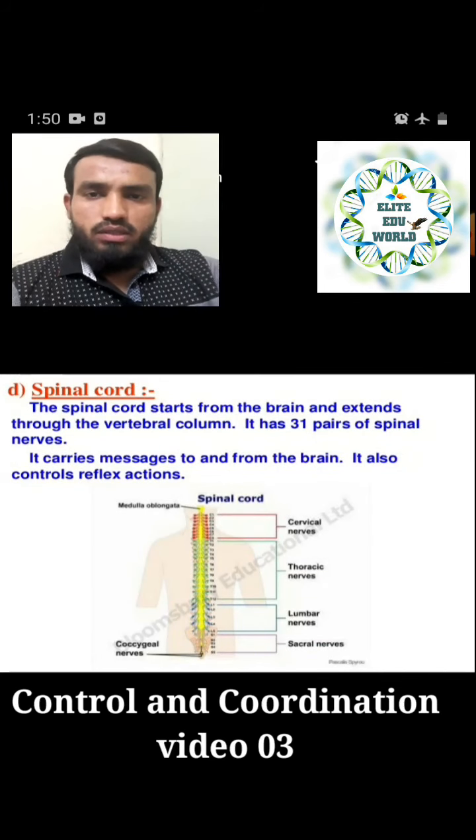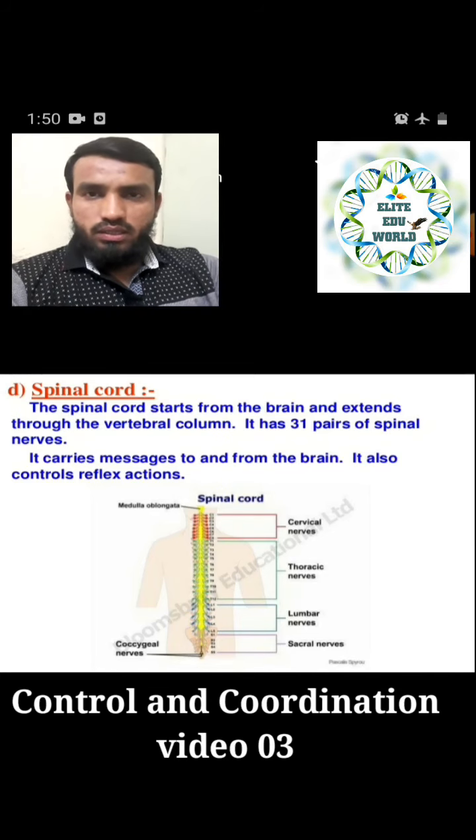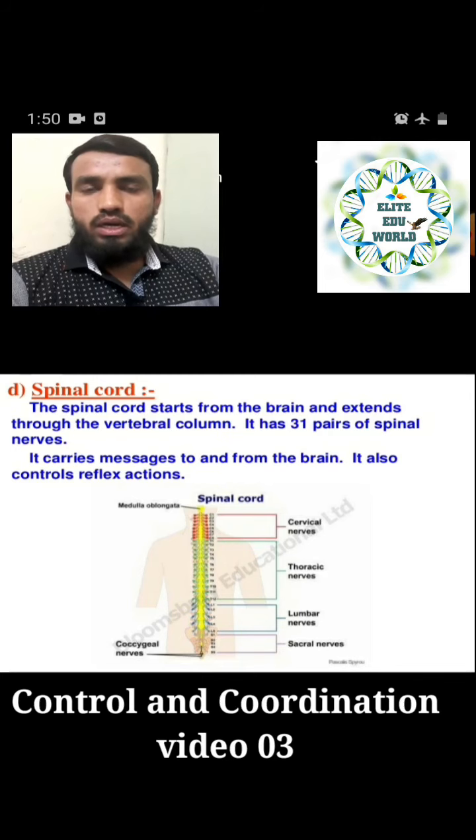Now we will start with the spinal cord, right? The spinal cord and brain we have already seen come under the central nervous system, that is called CNS. The brain we have already seen, what it is, how it is made up, what the parts of the brain are and which part does which kind of function in our body. Now what about the spinal cord? The spinal cord starts from the brain and extends through the vertebral column. It is attached to the lower part of the brain, the hindbrain, right? And it continues through the vertebral column.